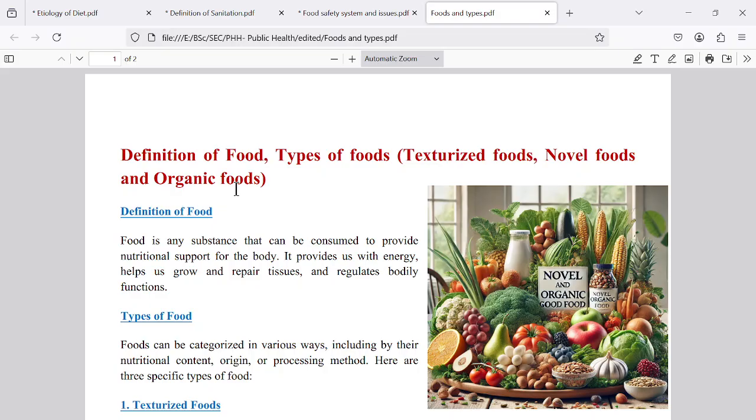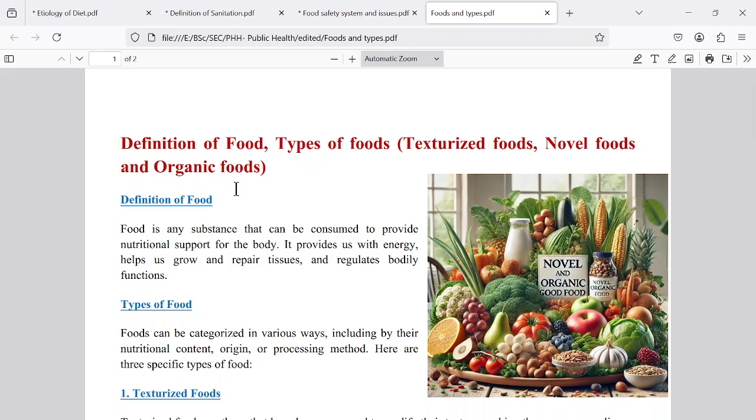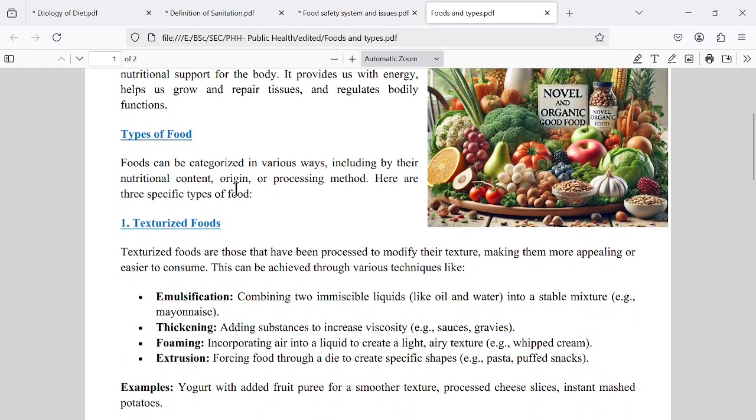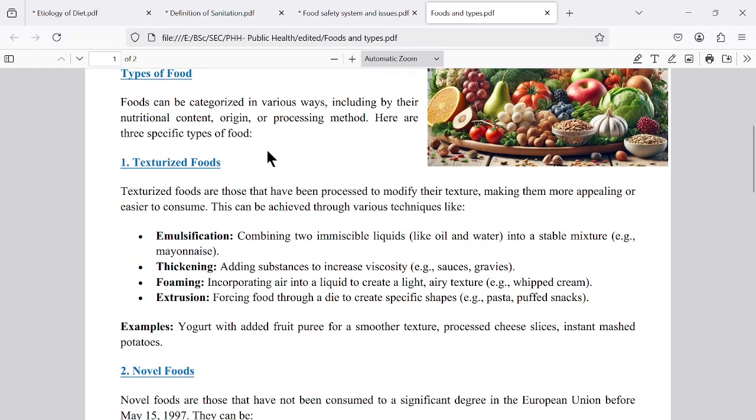diet. Okay. However, while they are producing the balanced diet, they are following different methods. Those are discussed here: the novel food, texturized food, and the organic food materials. In these types of food, for example in texturized food, what is happening? They are using some methods to crush the food material.